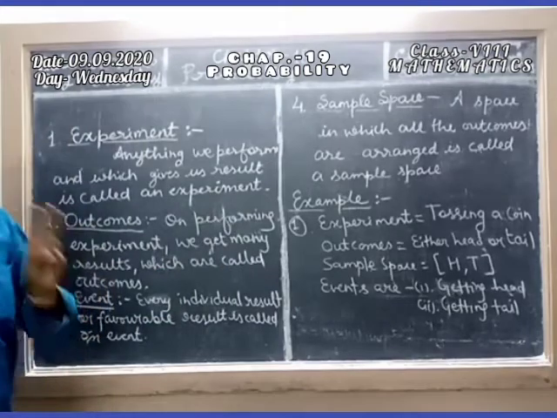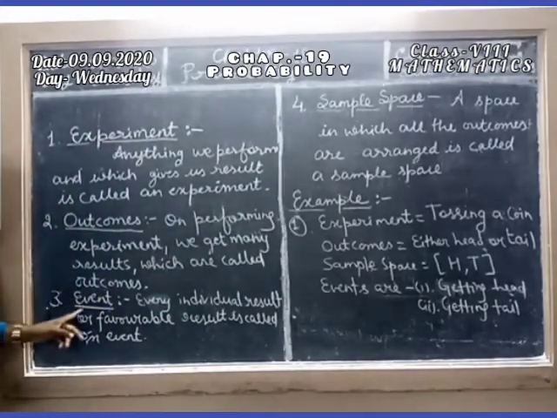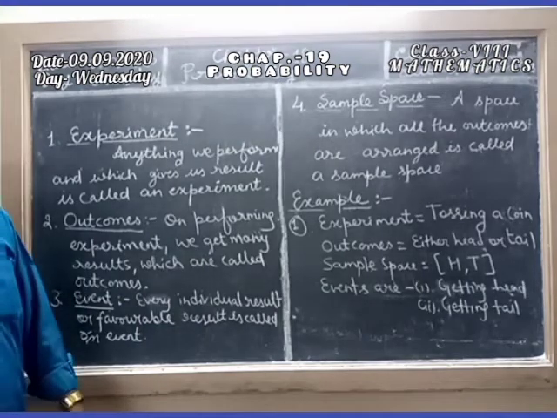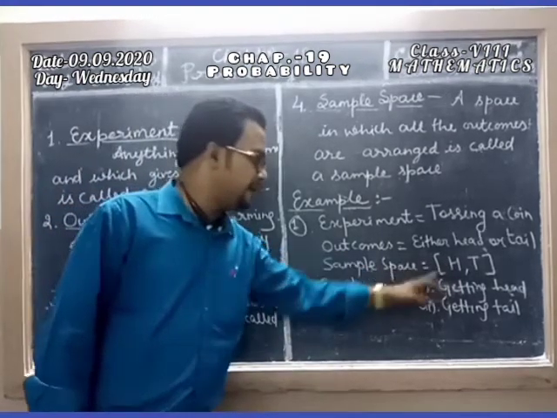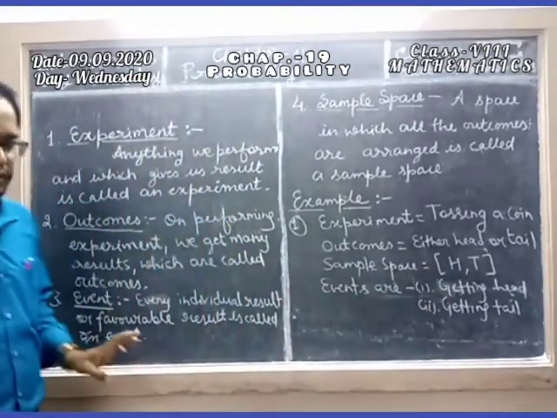Then events. There are two events because an event is every individual result. So there are two results, either head or tail. So there are two events: getting head or getting tail.